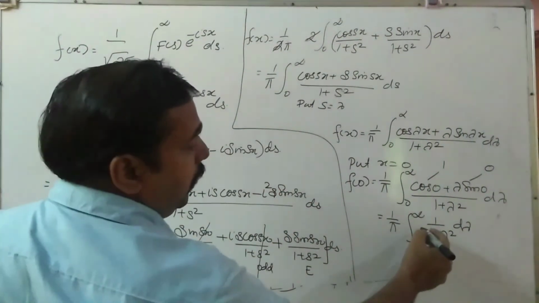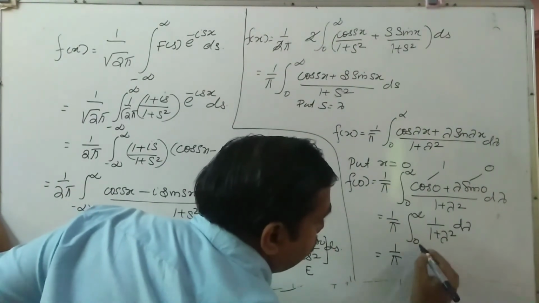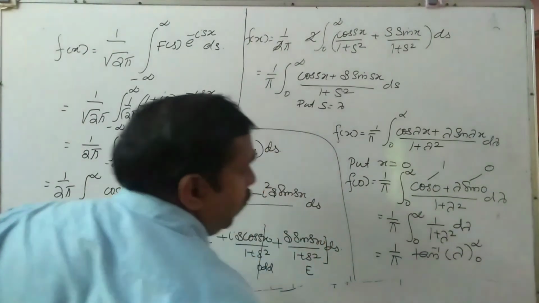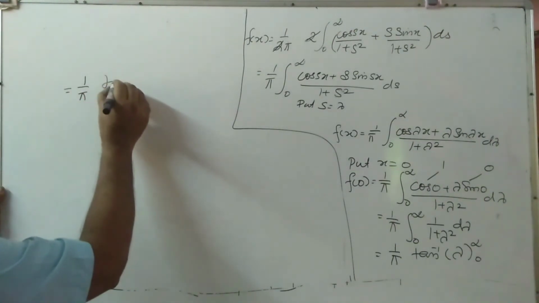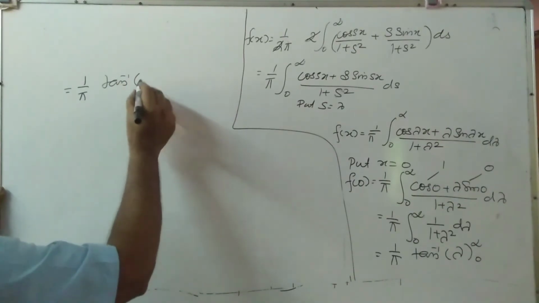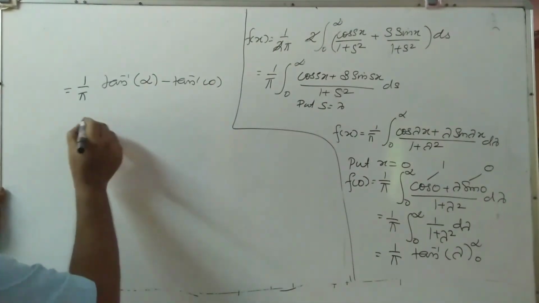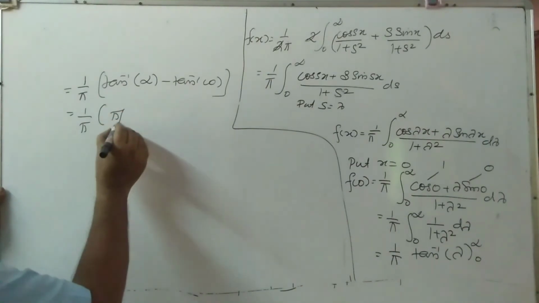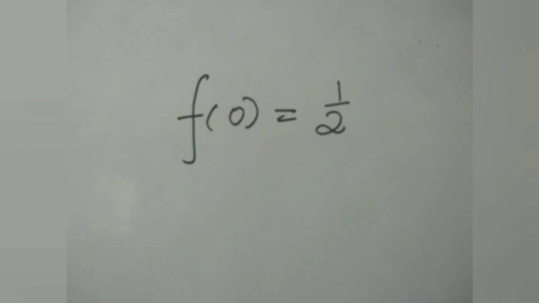So what is the integration of 1 by 1 plus lambda square? That is equal to tan inverse of lambda, that is the integration formula. So this is 1 by pi, tan inverse of infinity minus tan inverse of 0. That is equal to 1 by pi, pi by 2 minus 0. That is equal to 1 by 2. So f of 0 is equal to 1 by 2, which is the required answer.